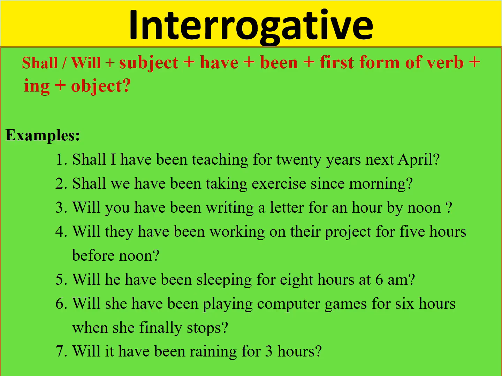Now let's see how to convert affirmative sentences into interrogative. So here we will have to place shall or will before the subject. So the rule becomes shall or will plus subject plus have been plus first form of verb plus ing plus object and question mark at the end. Now let's have a look at some examples.